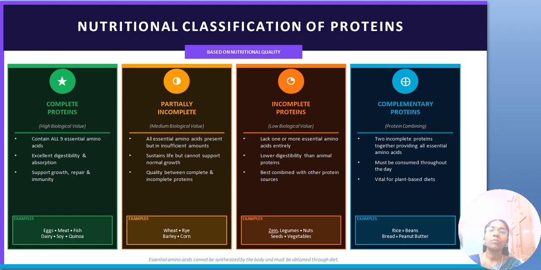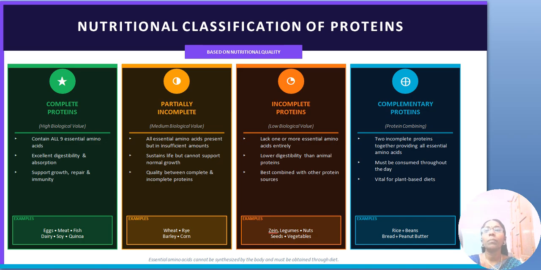And we can see what is partially incomplete protein. All essential amino acids are present but in insufficient amount. That is called as the partially incomplete protein, which gives you a medium biological value. It sustains life but cannot support normal growth. And the quality of the protein is between the complete protein and the incomplete protein. Examples for this partially incomplete protein are wheat, rye, barley and corn.